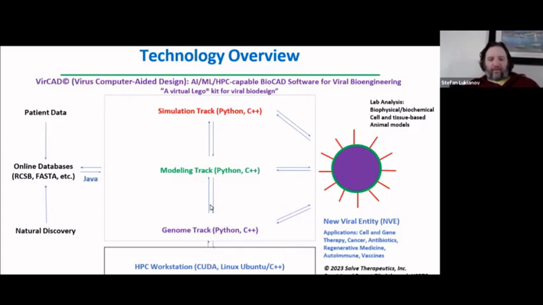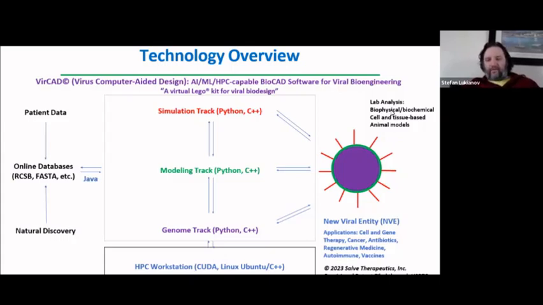And we hope that through this process, you can iterate and get from hit to lead faster by predicting what structures can bind to your disease tissues of interest. And this will lead to new viral entities with applications to cell and gene therapy, cancer, antibiotics, regenerative medicine, autoimmune vaccines, you name it. And the nice part is that the follow-up is already well established.